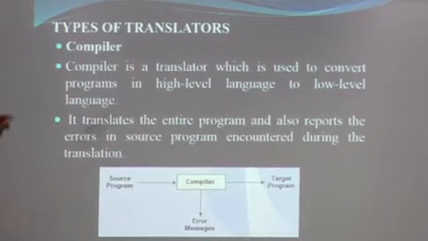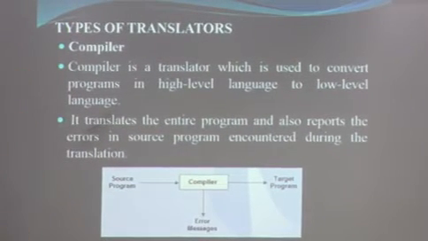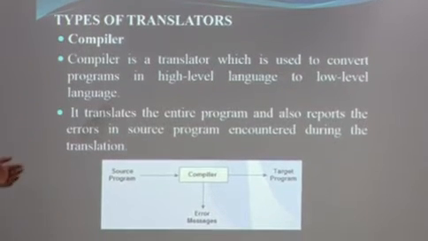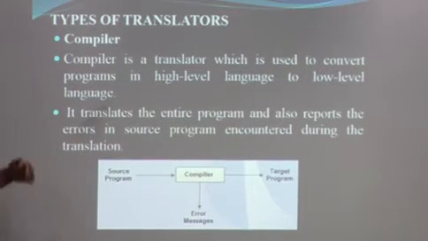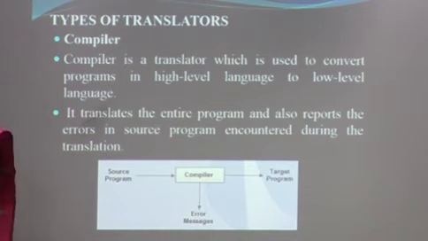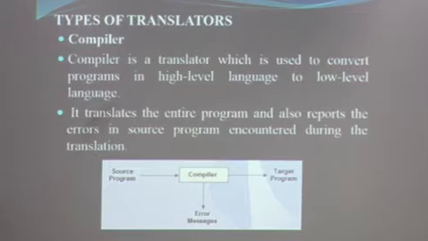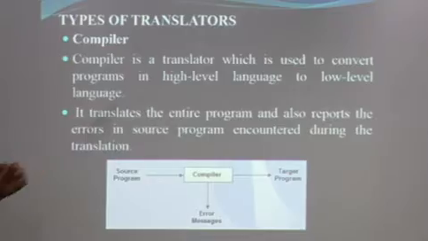First I am explaining the compiler. A compiler is a translator which converts a program in high level language to low level language. Low level language is more system friendly and high level language is more user friendly or programmer friendly. It translates the entire program and also reports the errors in the source program encountered during the translation.